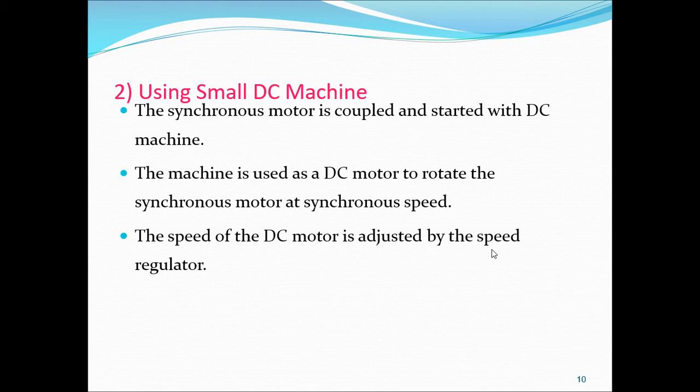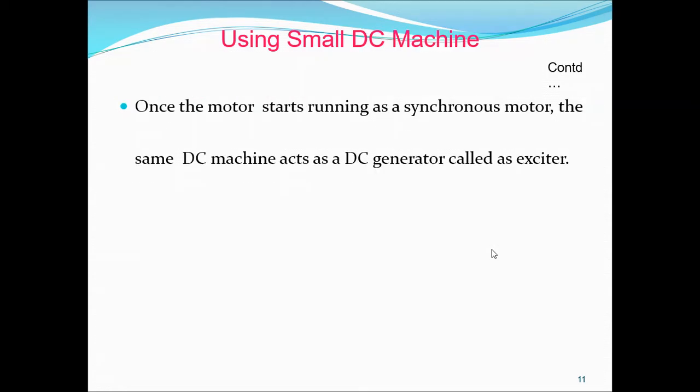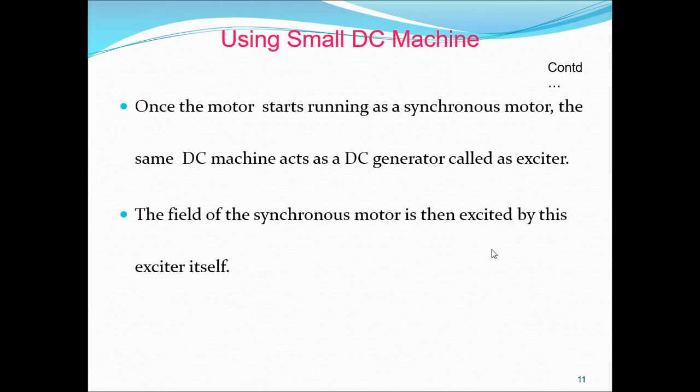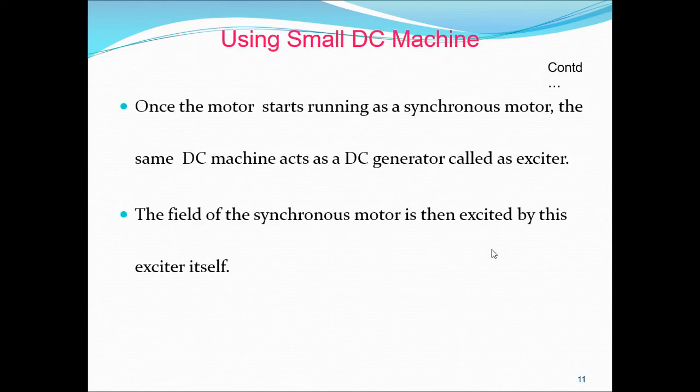The speed of the DC motor is adjusted by the regulator. Once the motor starts running at synchronous speed, then the same DC machine acts as a DC generator called an exciter. The field of the synchronous motor is then excited by the exciter itself.